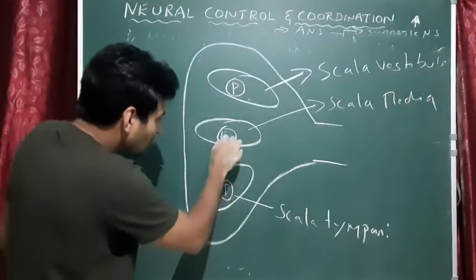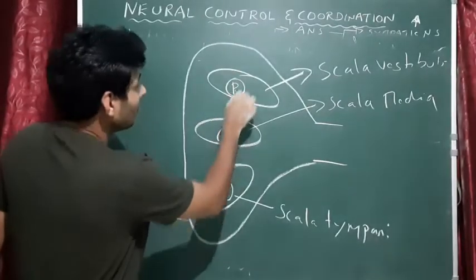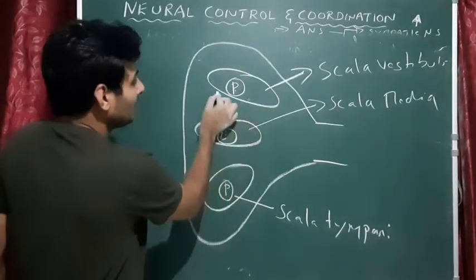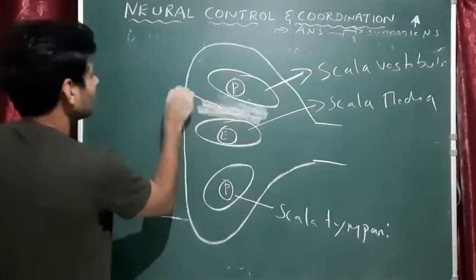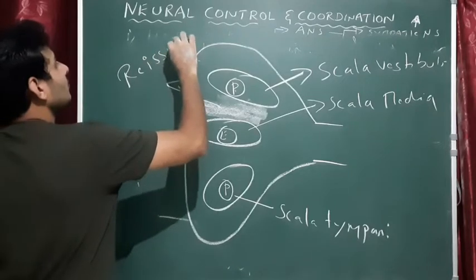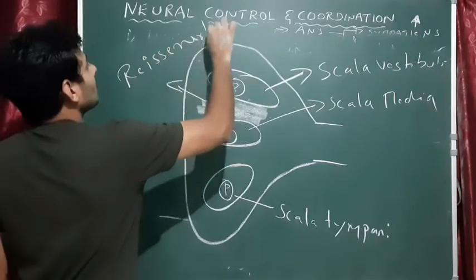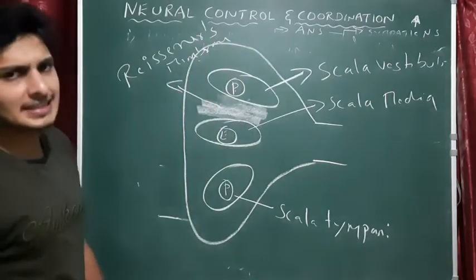Okay. So below this scala media, oh I forgot, there is one structure here between the scala vestibuli and the scala media. This is a membrane. The name of the membrane is Reisner's membrane.